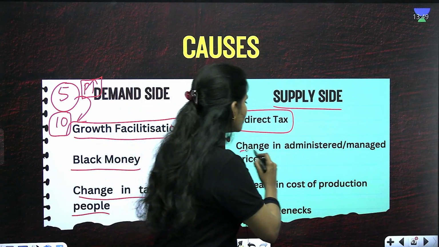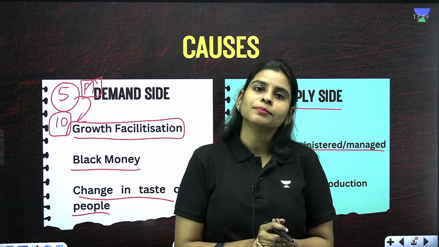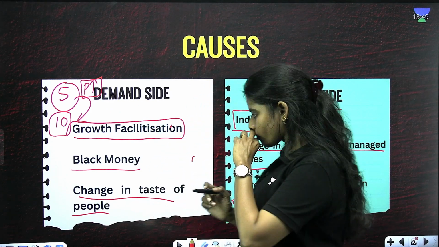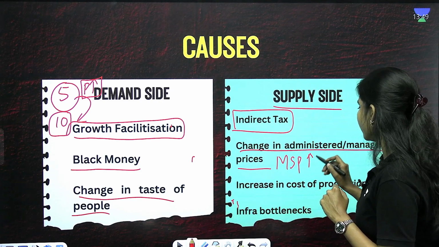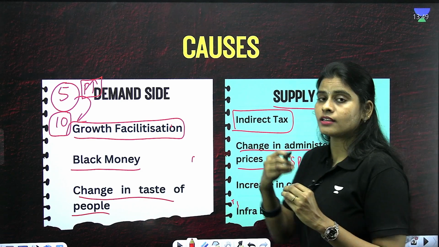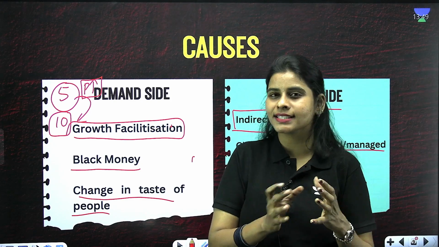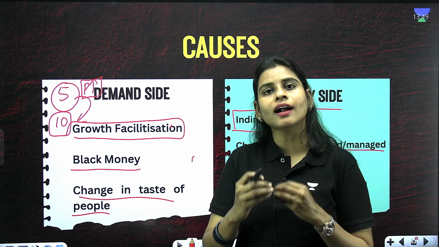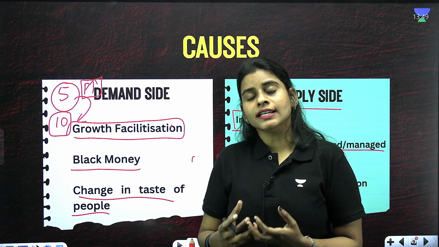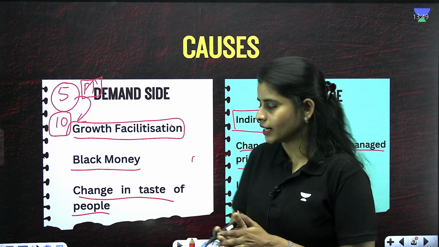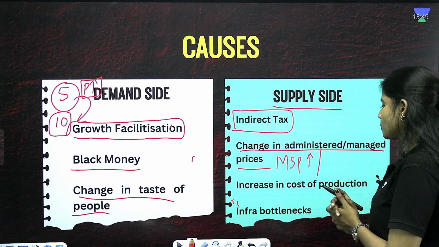And talking about change in administered and managed prices, here I can give you the example of MSP. Whenever the MSP is increased, or whenever the government takes control of giving prices at subsidized rates, and those rates are altered in such a way, the price of the product increases, of course you have to pay more for that, right? So this is all about changes in administered prices and managed prices.